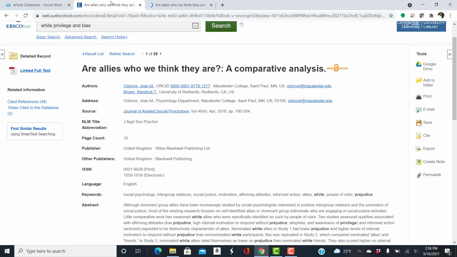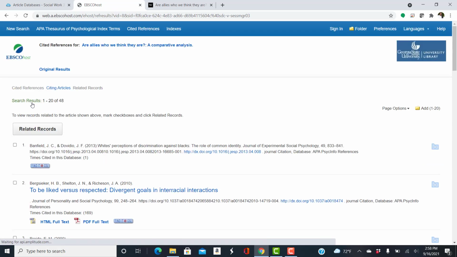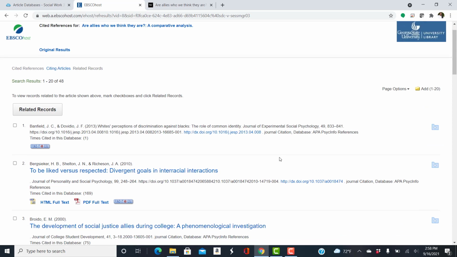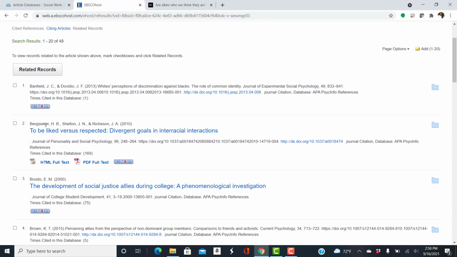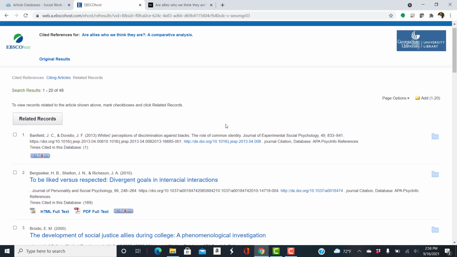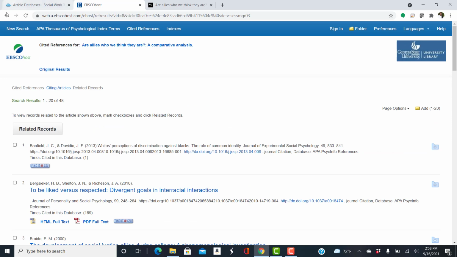The other thing I want to point out, because sometimes one article leads to several more, is over here on the left, the cited references are the articles or the bibliography for this article that we're looking at. So you can select that and see something that may be of use. And you can browse through those 48.